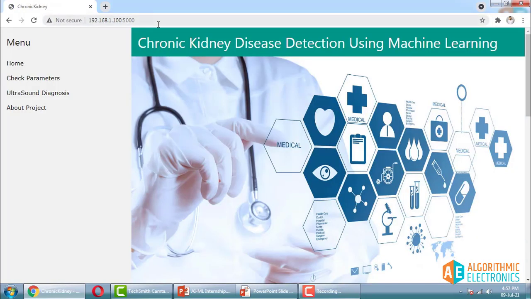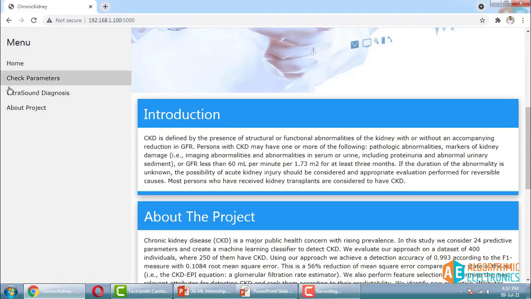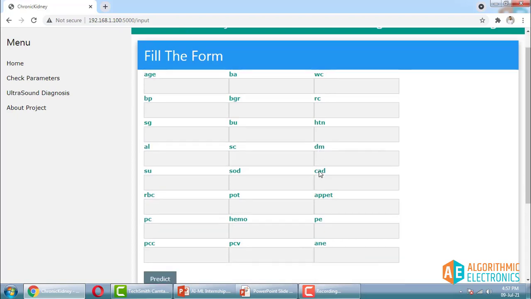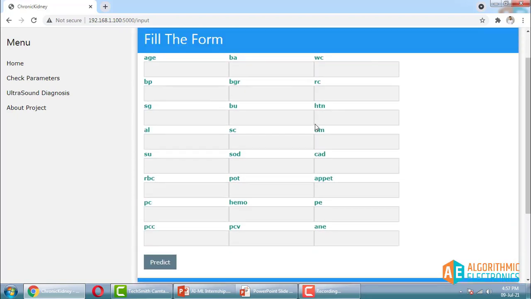This is another project, chronic kidney disease detection using machine learning. Here this is the home page, and on the check parameters tab you can provide different parameters related to kidney health. These are parameters which can be obtained from the urine test of a patient. Here I am putting some random values in order to show you how it will work, but actually you can put in values from the actual urine test report of that patient and verify the algorithm. Here supervised machine learning is used.